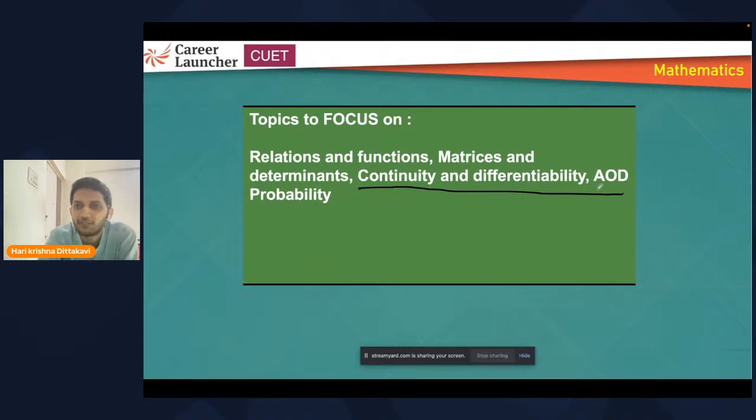I can expect 13 to 15 questions in this, maybe around 13. And in matrices and determinants, you can expect 5 to 7 for sure. And probability, yeah. So we can cover most of the 20 to 25 questions from these topics itself. So be strong in this. It's not necessary that they have to give 20 questions.